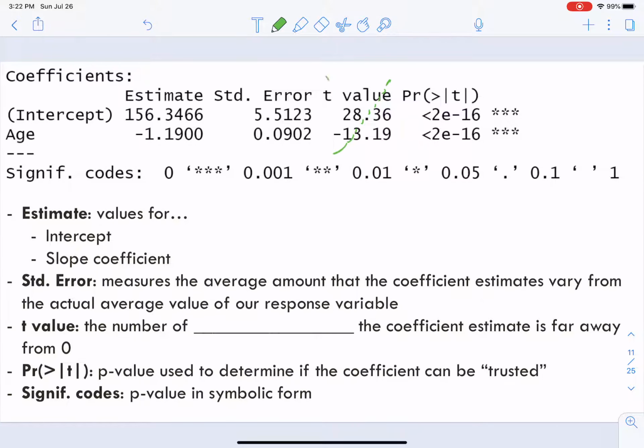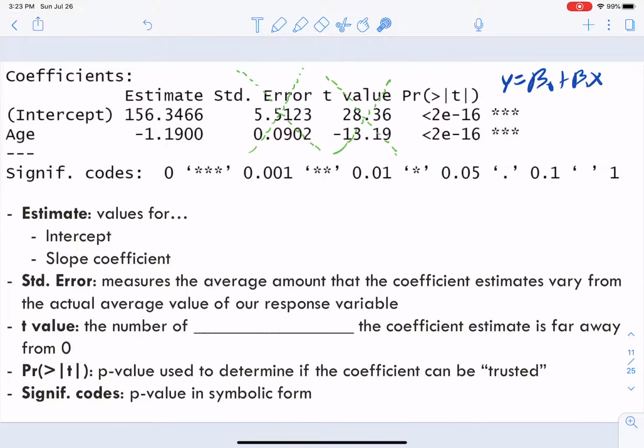I don't really care too much about the t-value for this. Standard error, I'm not going to worry about that right now either. So we only care about the estimate, the actual estimate for this y equals beta naught plus beta 1 x. These directly go into our equation for a line, so we just have to plug and chug, pretty much. We get an estimate for the intercept, the y-intercept, and the slope coefficient. And that's all right here.